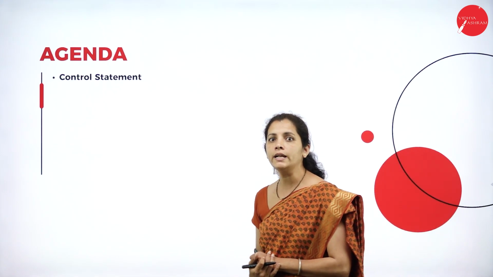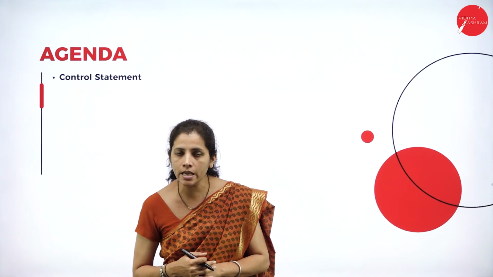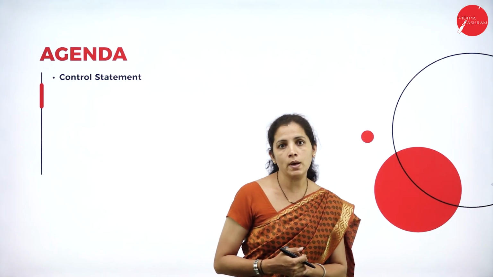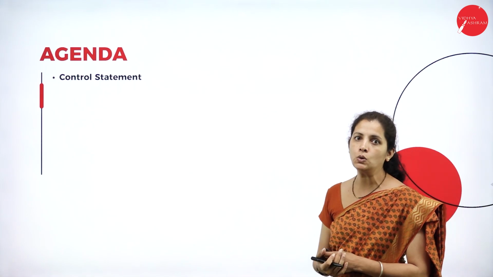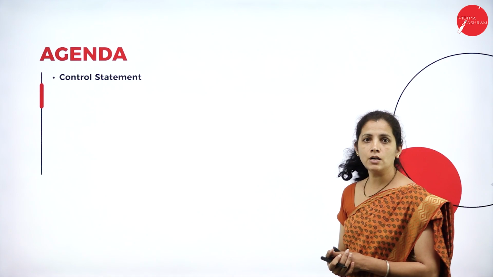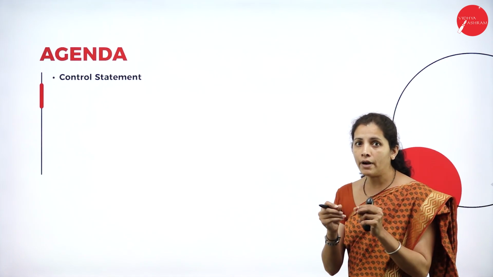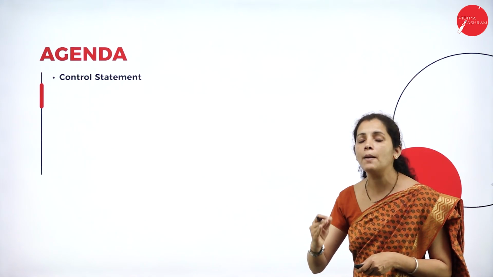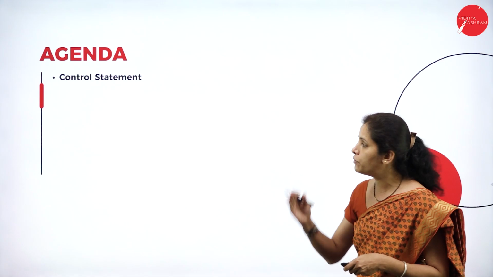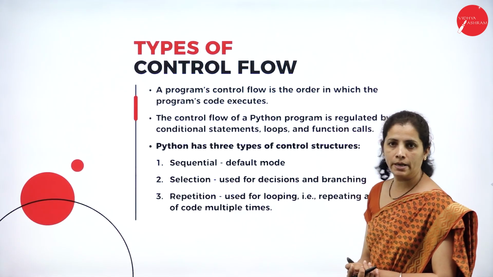Dear student, we have discussed control statements in C, Java as well as .NET. Here also we have control statement. So what is control statement? The control statement defines the flow of the program, that is, how the program is going to execute. For that reason, we require control statement.